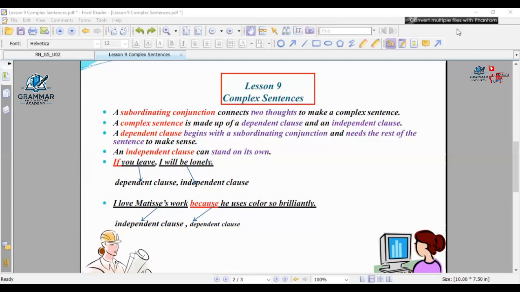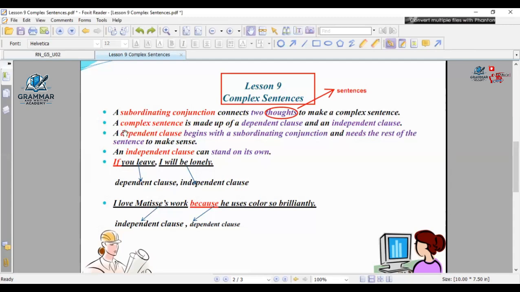A subordinate conjunction connects two thoughts to make a complex sentence. Here, I need all of you to circle thoughts and write here sentence. So a subordinating conjunction, as I mentioned before, connects two thoughts or two sentences to make a complete sentence or to make a complex sentence.